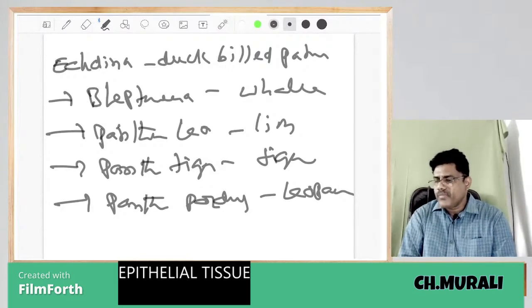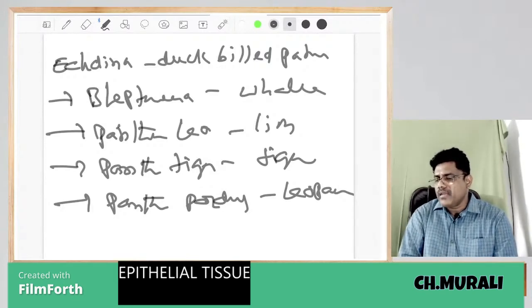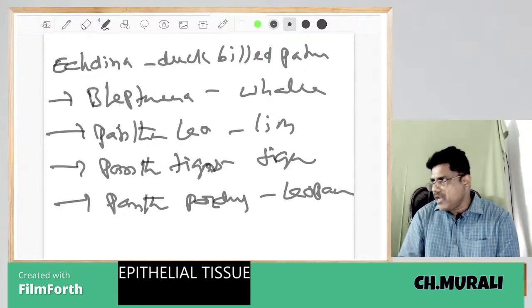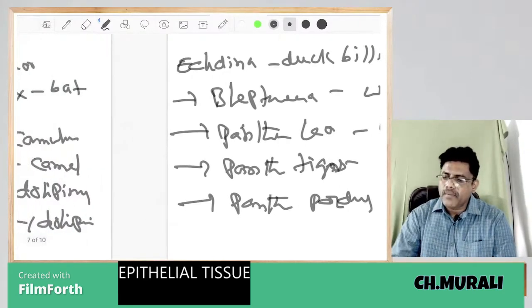Panthera leo అంటే లయన్. Panthera tigris అంటే టైగర్. Panthera pardus అంటే leopard. అంతేనమ్మా?